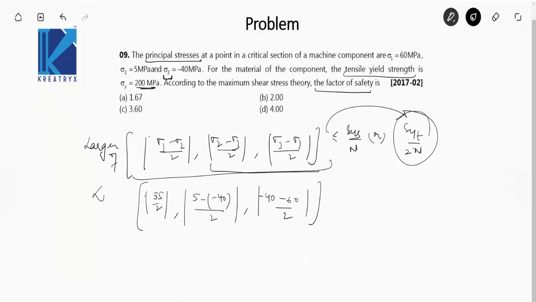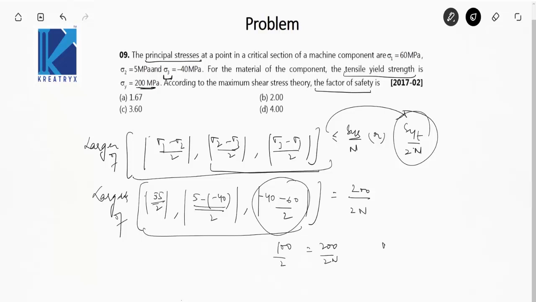And the larger of these values, for the limiting case, is equal to SYT upon 2n, that is 200 by 2n. Okay, so from these three values, the larger value is 100 by 2. Okay, because this is 45 by 2, this is 55 by 2, this is 100 by 2. So that is 100 by 2 is 50, equal to 200 by 2n. So n is equal to 2. Okay, the option is B.